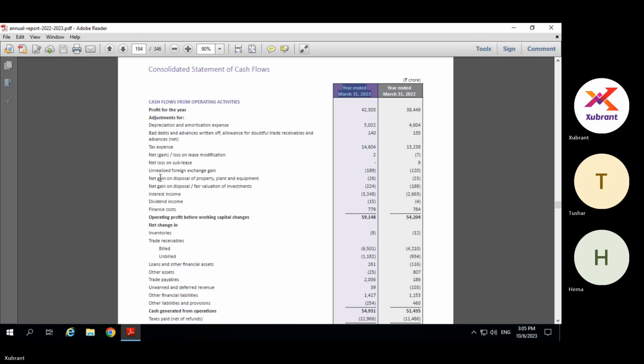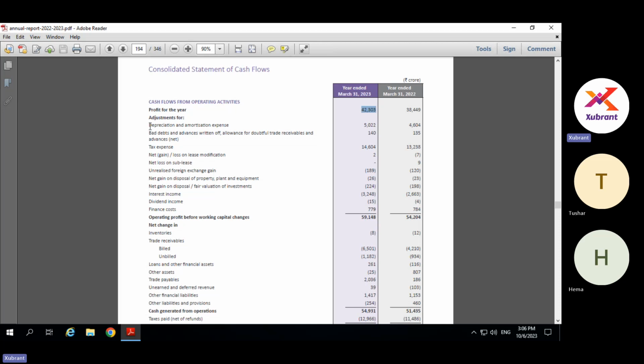If you see depreciation and amortization expense, why is this taken here? Because depreciation does not result in any cash flow. First, we are starting with the profit for the year, because it is assumed that the profit generated by the company is in the form of cash. But it is not always true, or not 100% true, because certain adjustments are to be made for non-cash expenses and incomes to be able to arrive at the actual cash flow.